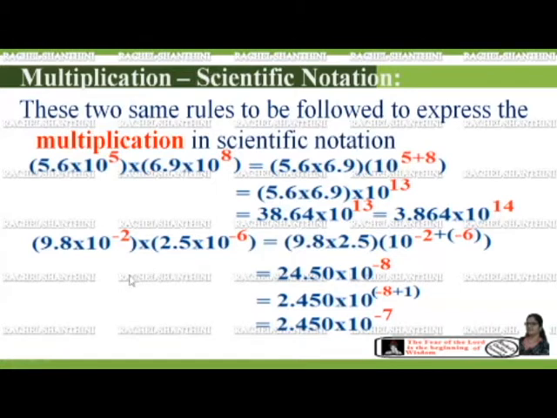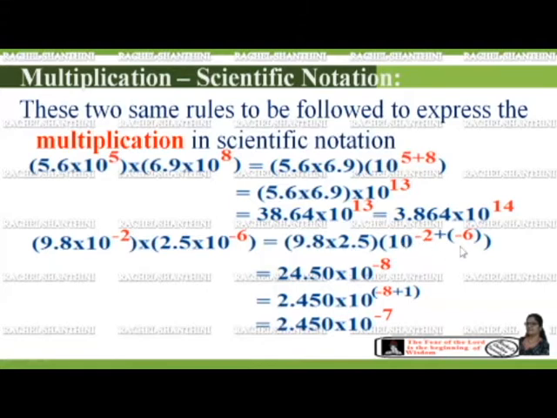Coming to the next one, 9.8 × 10 to the power of minus 2 times 2.5 × 10 to the power of minus 6. Here also we can add the powers since we have the same base, 10. Now we can take this 10 as a common one: 9.8 × 2.5 × 10 to the power of minus 2 plus minus 6.